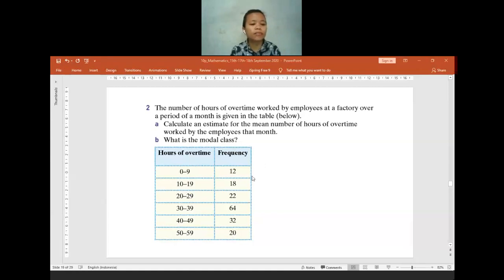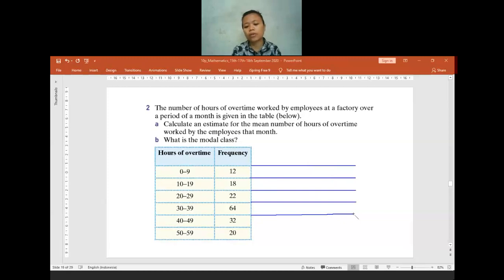So again, for finding the mean, we have to complete the table. What do we need in the table? What value do we need to find? Yeah, we have to find the midpoint. After we find the midpoint, you have to find the result when you multiply the midpoint and its frequency. So while I am finishing the table, you can try to find the midpoint for each class interval. Later it will be easier for us to find the midpoint and also the fx.